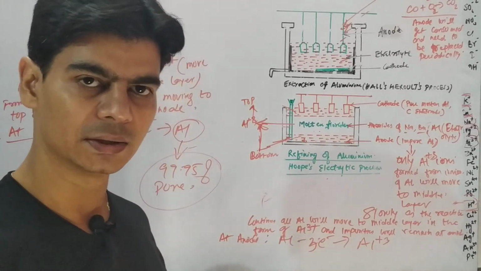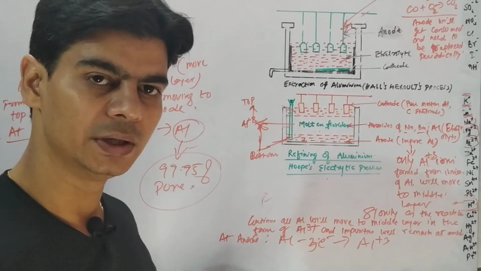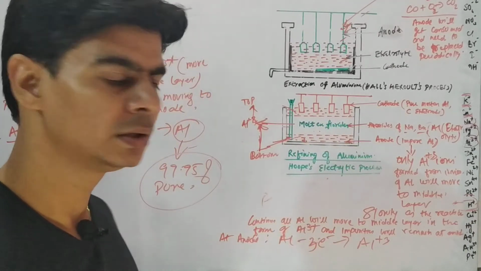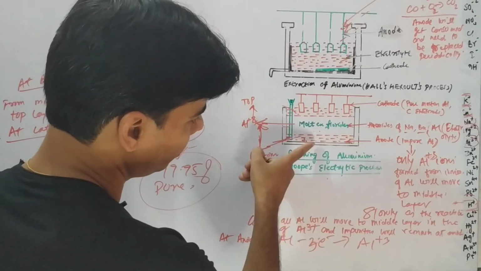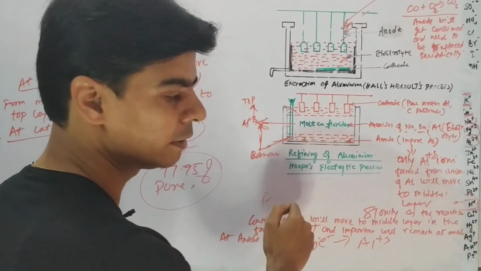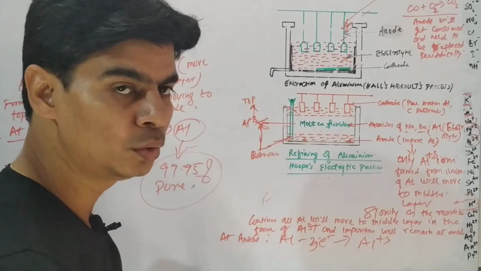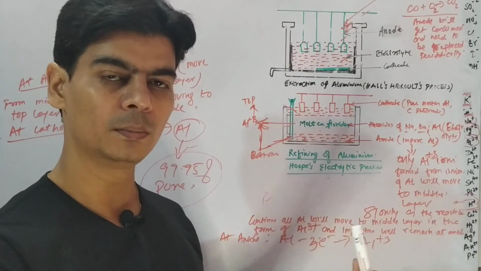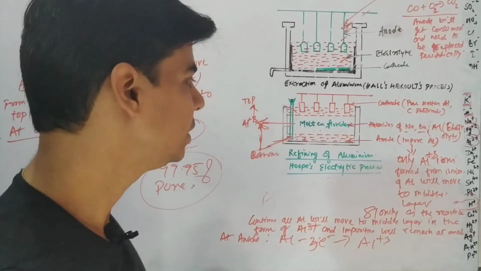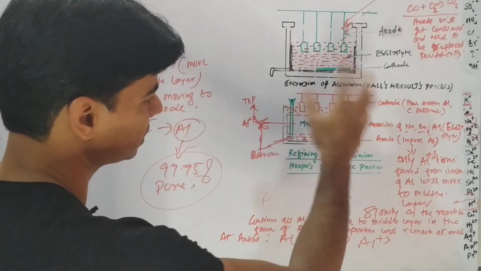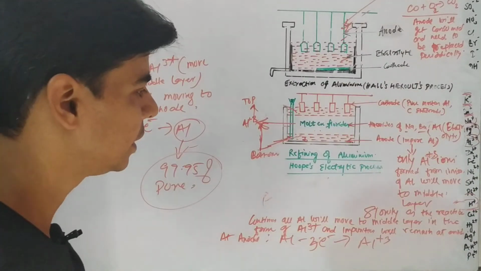Only aluminium in the form of ions will move into the middle layer, and from the middle layer to the top layer, the cathode, where it will get reduced and form neutral metal atoms in the molten state, right? So from here it can be taken out.